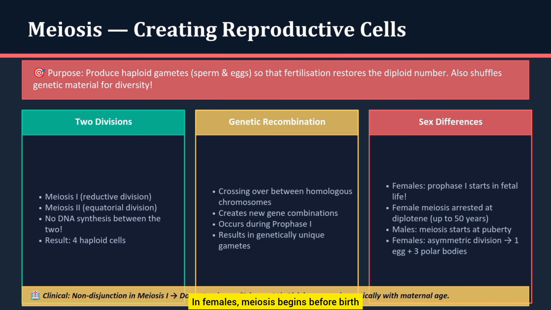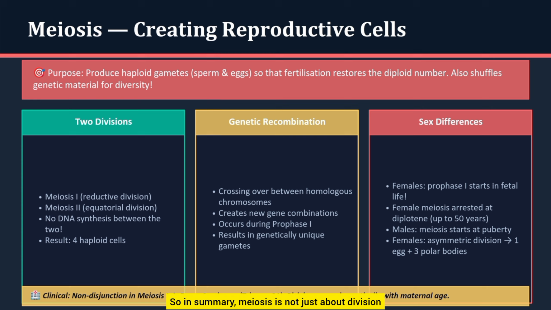In females, meiosis begins before birth and can remain arrested for many years, while in males it starts at puberty and continues throughout life. Additionally, female meiosis produces 1 functional egg and smaller polar bodies, whereas male meiosis produces 4 functional sperm cells. Clinically, errors in meiosis, especially non-disjunction during meiosis 1, can lead to chromosomal abnormalities such as Down syndrome, and the risk increases significantly with maternal age.